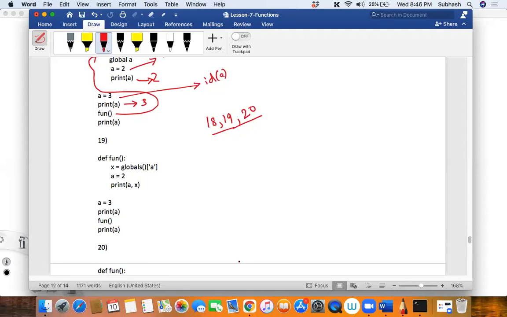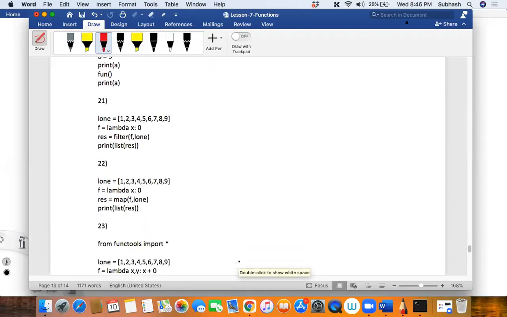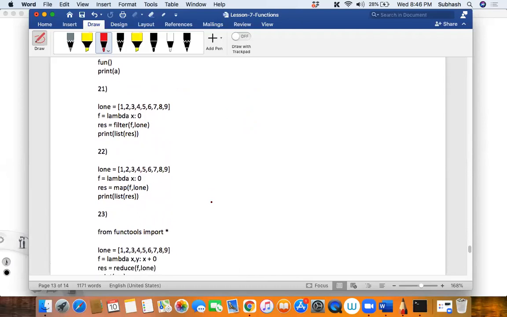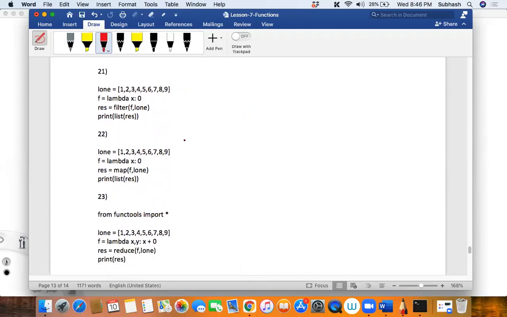Now, 21. This is quite interesting. First of all, did you do the revision yesterday? What will the filter function do? The filter function will take the list and pass it one by one to the lambda function, and then it will filter out as per the condition in the lambda's return statement. So when does it filter out? If the return value is false, correct?